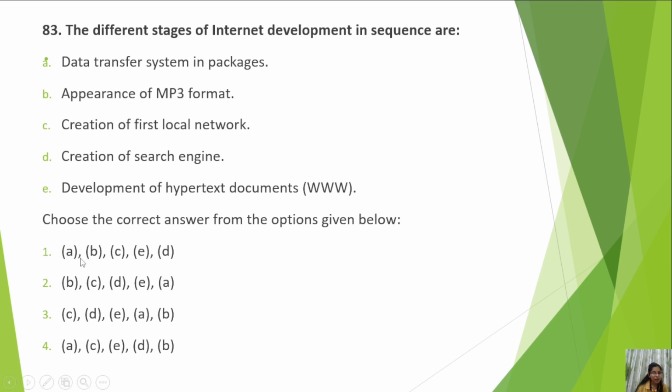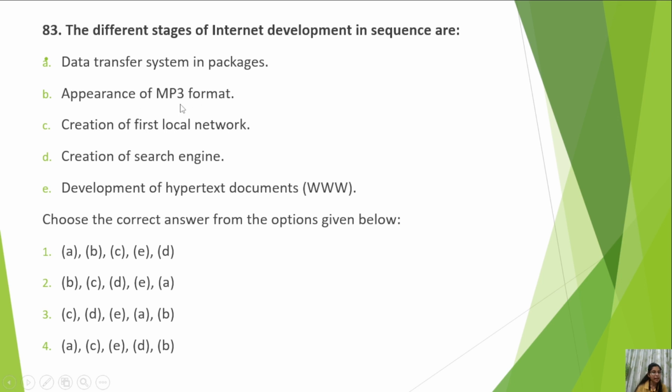Now, A, B, C, A, C, E. Let us see A, B or A, C. So data transfer system in packages came first, then came B or C, appearance of MP3 format.